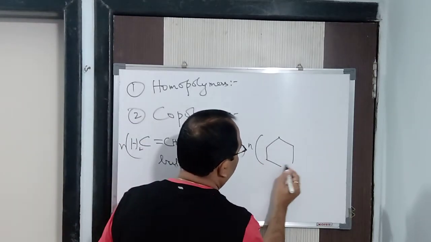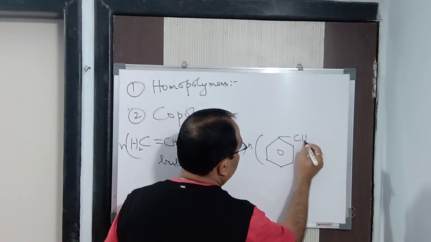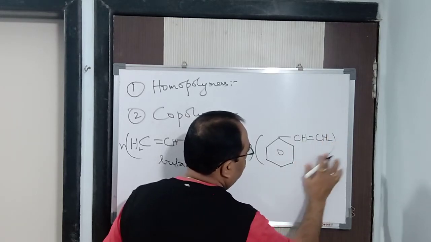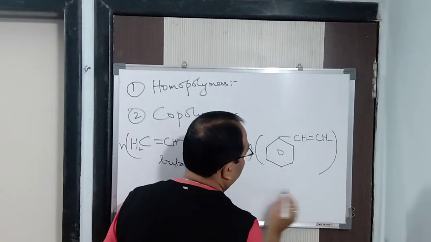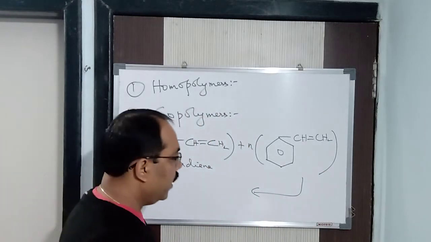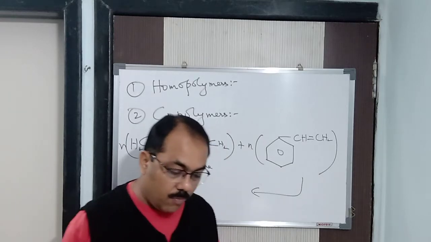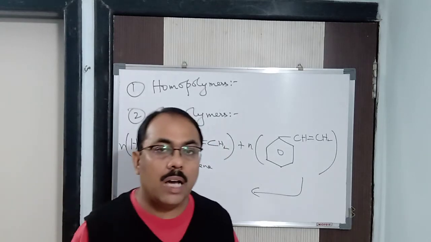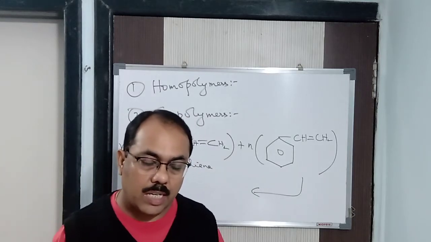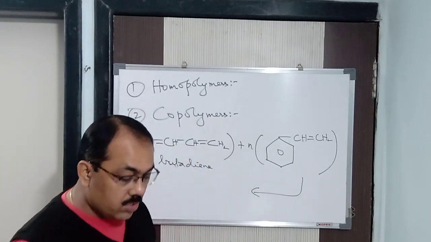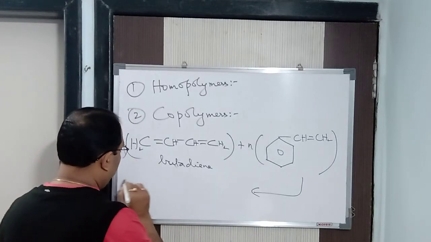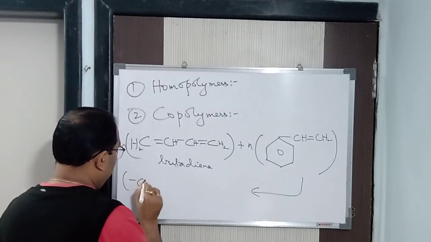What is styrene? Benzene ring, CH double bond CH2. So this is your styrene. Clear? It undergoes polymerization to form what? To form SBR, that is styrene butadiene rubber. So how is it going to form SBR? Very simple. Now from here one bond will be taken out. See here, it will form CH.